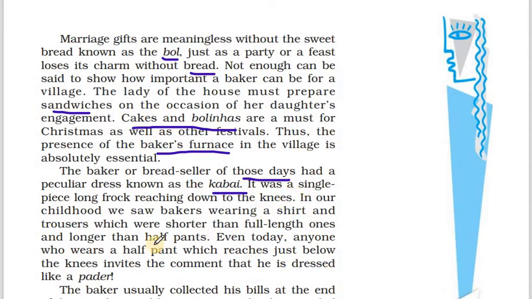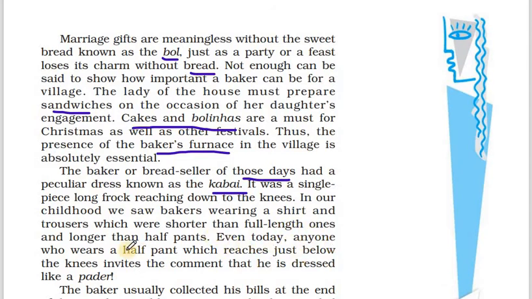What was the dress? It was a shirt and trousers which were shorter than full length ones but longer than half pants. It's like 3 by 4th. It's longer than the half pants but shorter than the full pants. Previously, during the Portugal days, it was kabai. Now it has changed to something else. It's more or less like a 3 by 4th pant, more than half pant but less than full length ones.